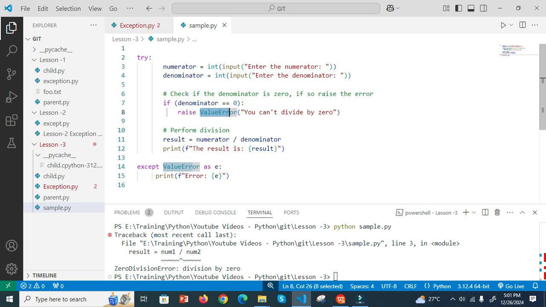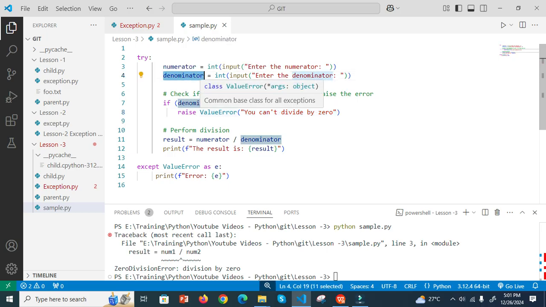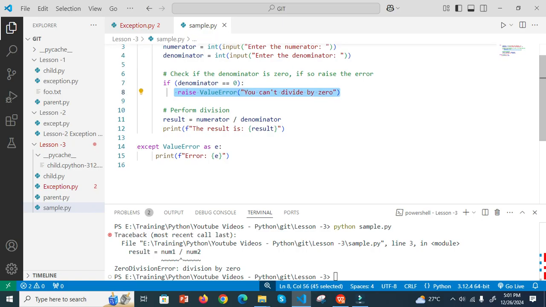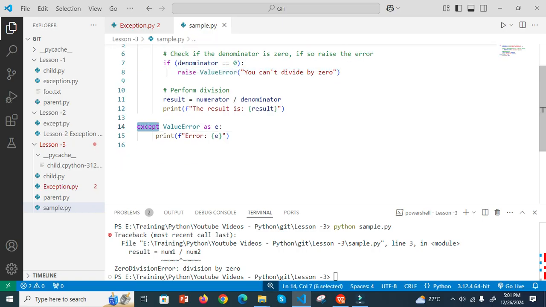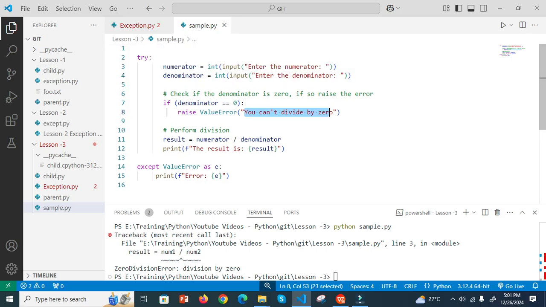Then you pass the custom error message you want to pass. So suppose I enter 0 here, this will raise this error. Then this is the part where it will handle that ValueError exception. Then it will print e, that is, you can't divide by 0. Suppose I enter a valid numerator and denominator, then this condition will fail. Then it will divide and print the result.